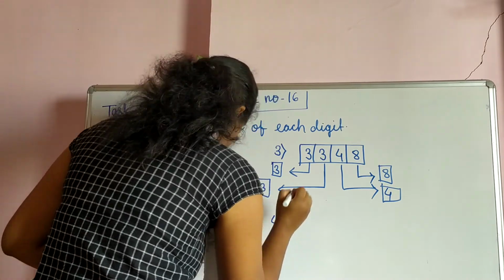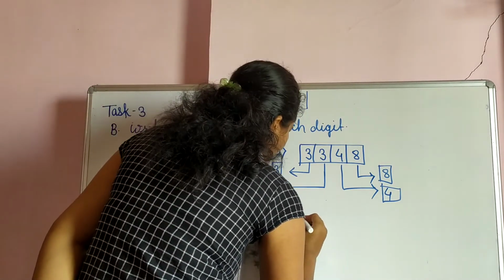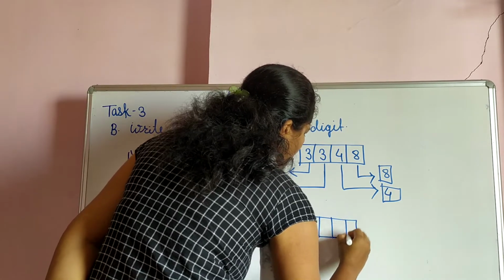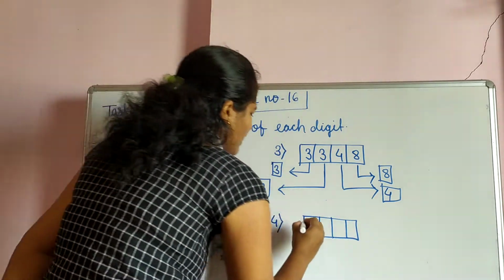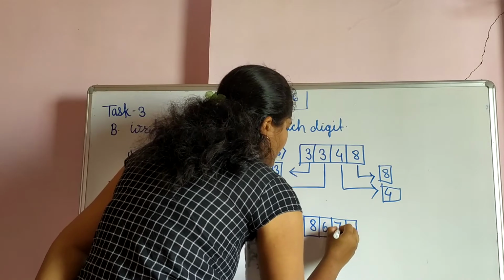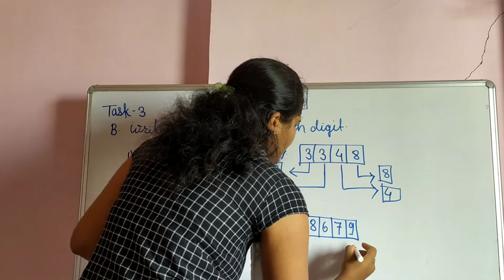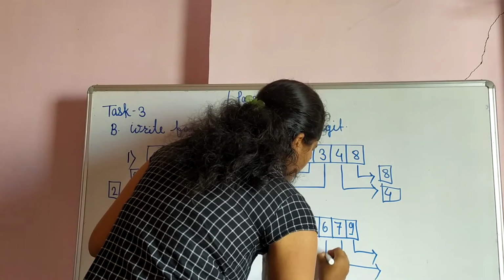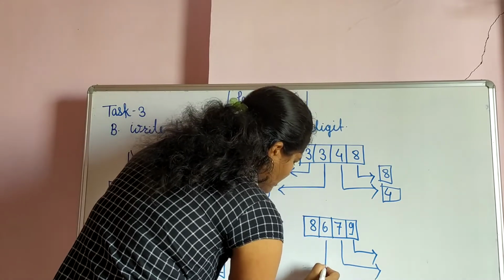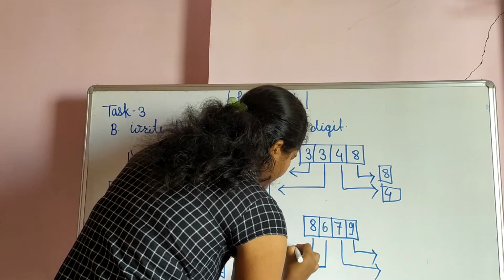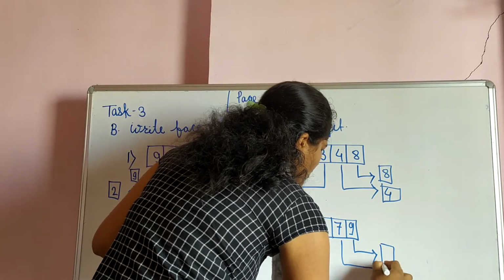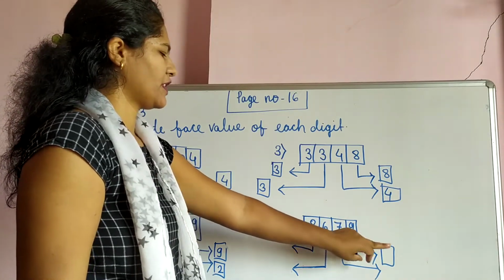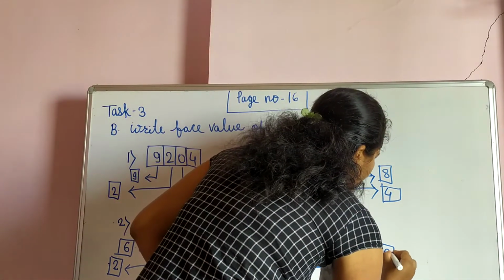Question number 4. Here also we will make 4 columns because a 4 digit number is there. So our number is 8679. So we will make 4 boxes for each place, each digit face value. So first, which number is on the first place? That is the ones place, that is a 9. Face value of 9 is a 9.